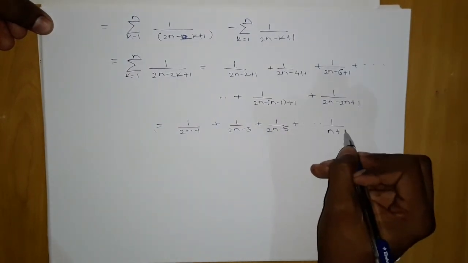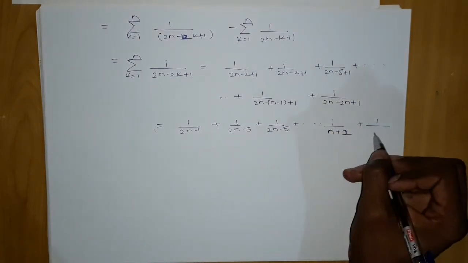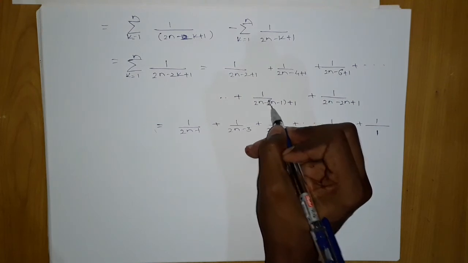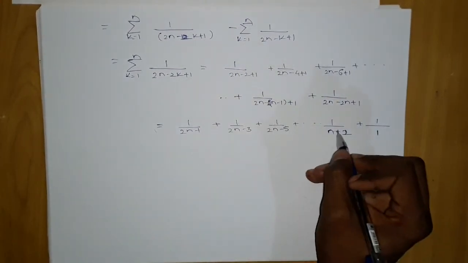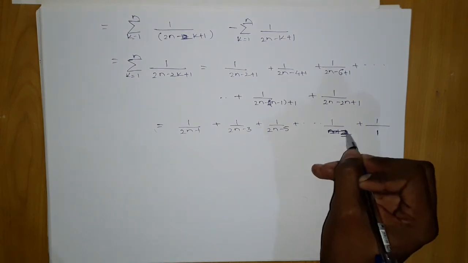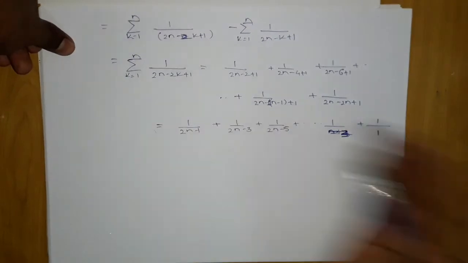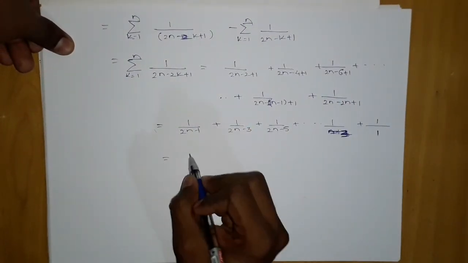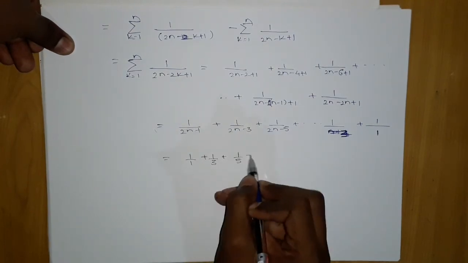This will cancel out, and this will become plus 1. So 2n minus 2n cancels out, giving 2 plus 1, which is nothing but 3. Something surprising happened: it started from backwards. It should start from here, so we will rewrite it: 1 upon 1, 1 upon 3, 1 upon 5, and so on.